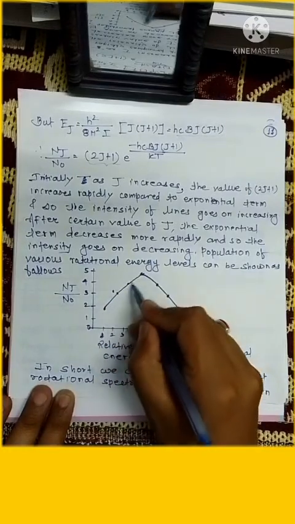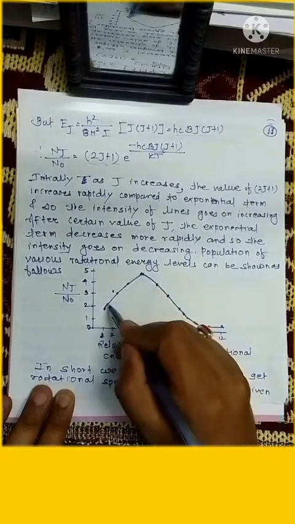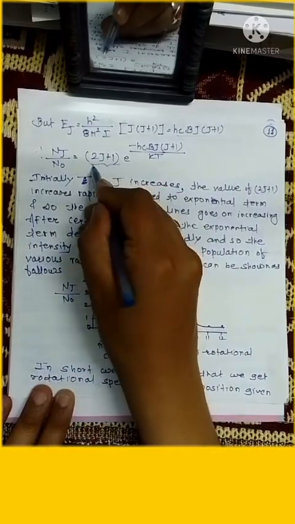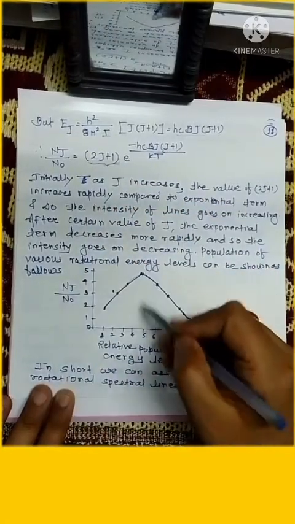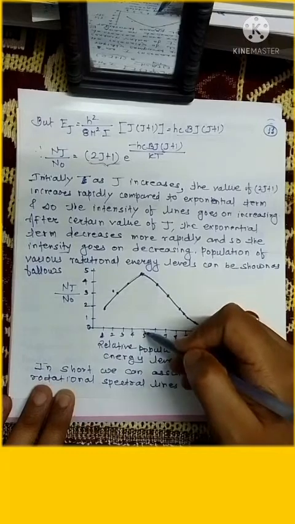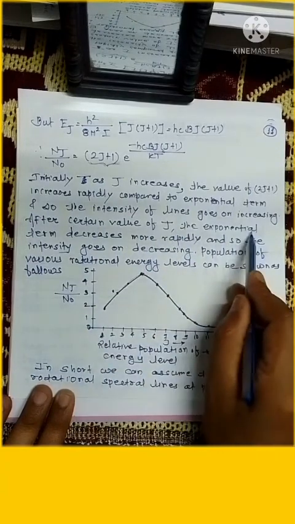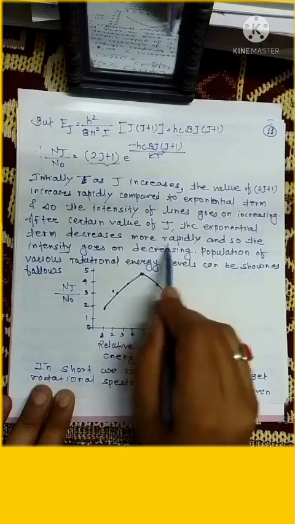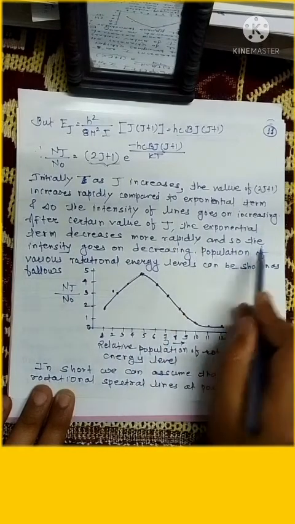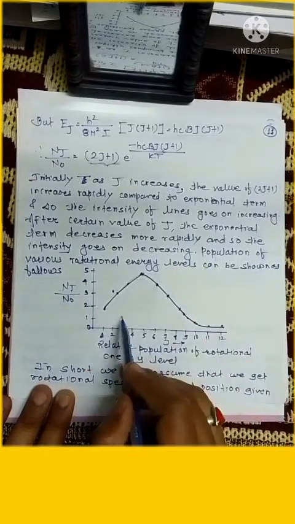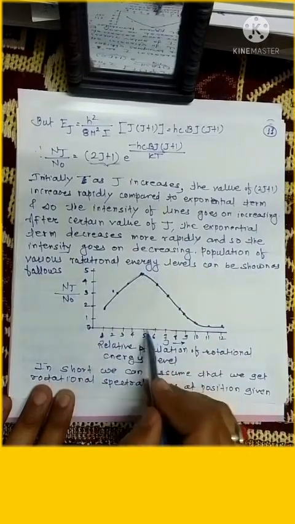After a certain value of J, in this case for energy level 5, the exponential factor decreases more rapidly, and so the intensity goes on decreasing. The population of various rotational energy levels is shown in this graph.